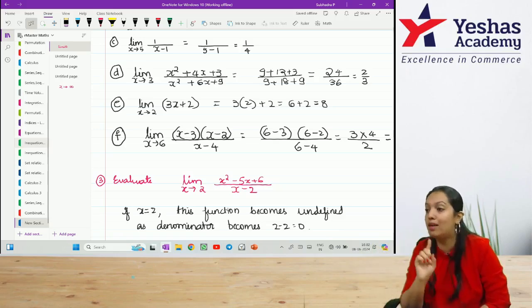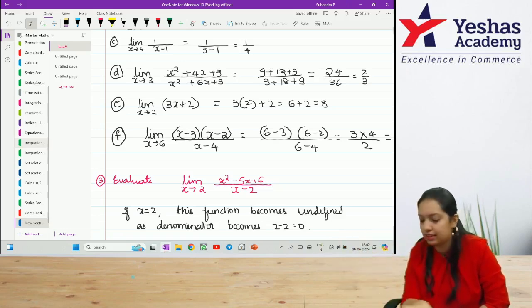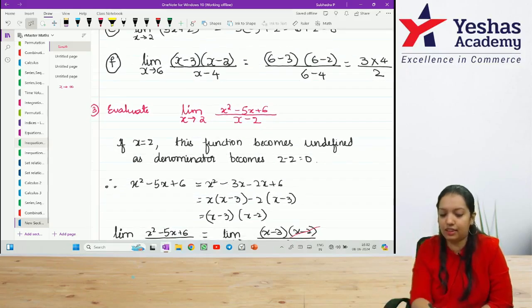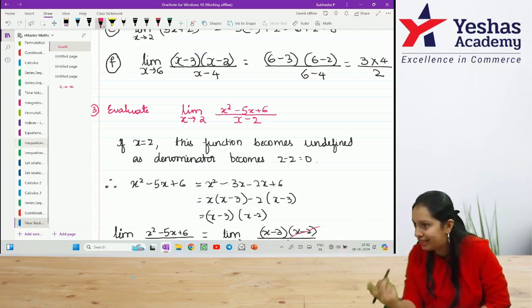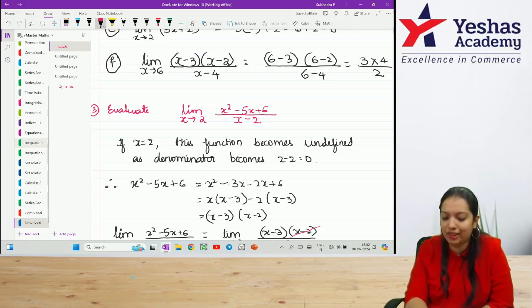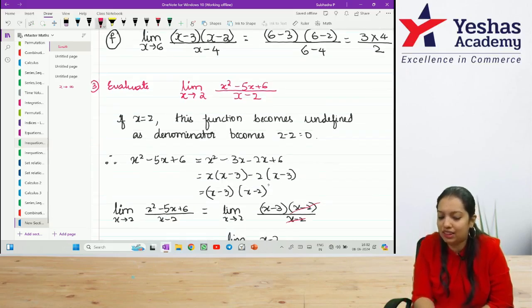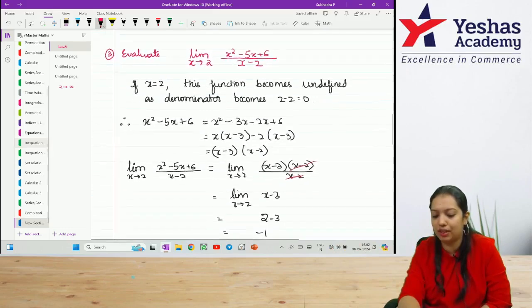In the factorization method, x square minus 5x plus 6, you have already completed this equation. You know how to factorize this, correct? So I have done the factorization. X square minus 5x becomes minus 3x minus 2x plus 6. So I will get x minus 3 into x minus 2. Everyone understood this? X minus 3 into x minus 2. Why did I make it in this way? Because I was getting something divided by 0. So now in place of the numerator, I will replace it with x minus 3 into x minus 2. Now look, in the numerator and denominator x minus 2 gets cancelled. Now check whether you are getting 0 divided by 0. No, you are not getting that. 2 minus 3. So your answer becomes minus 1.